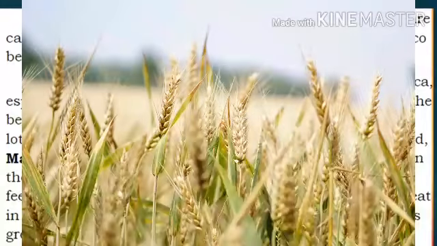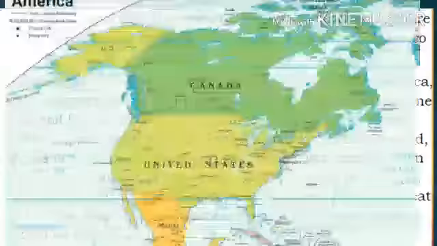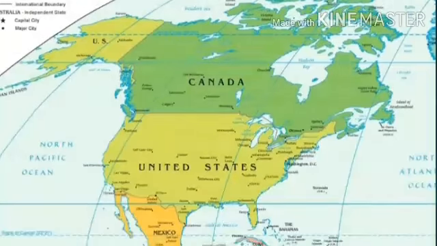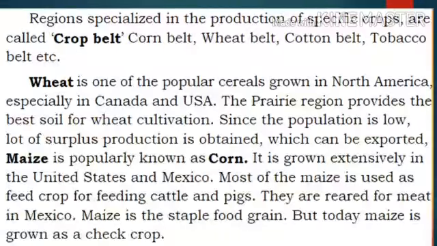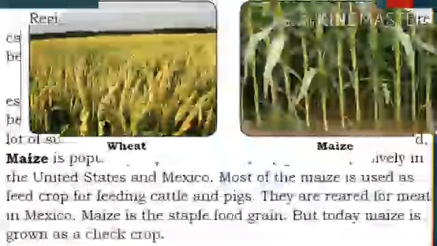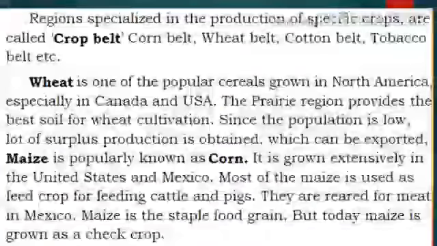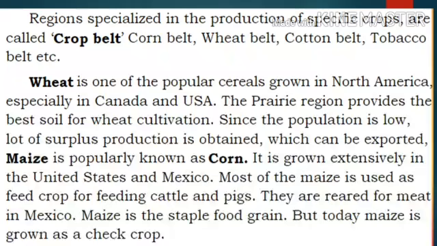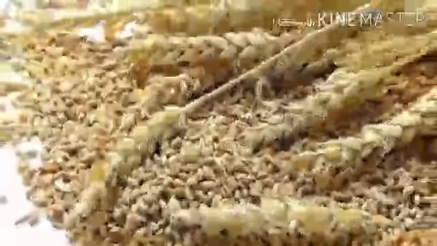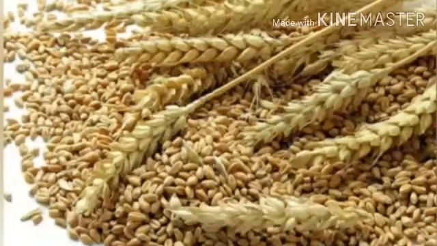Wheat is one of the popular cereals grown in North America, especially in Canada and USA. In North America, farmers are generally producing wheat and maize. They are food crops. Which ones? Wheat and maize are food crops. First of all, we are going to learn about wheat. North America is the largest wheat exporter in the world.